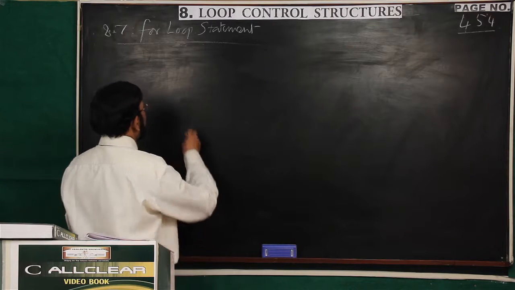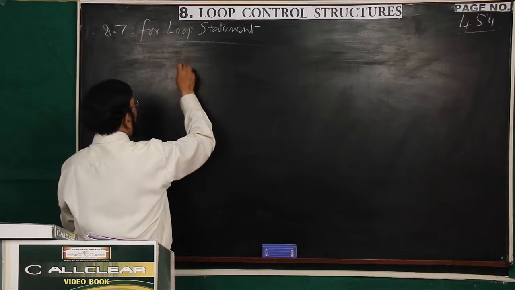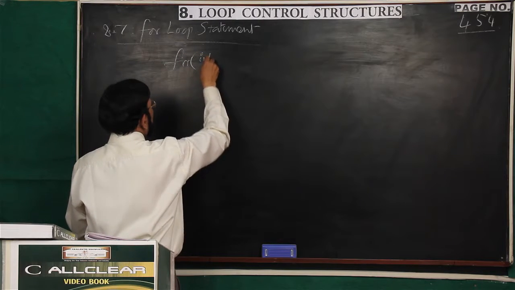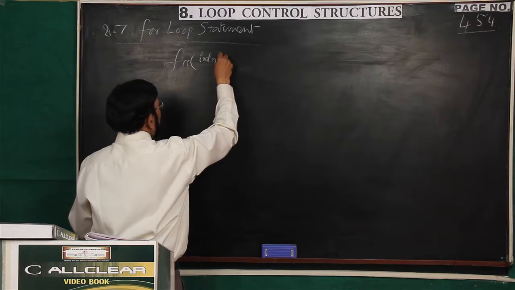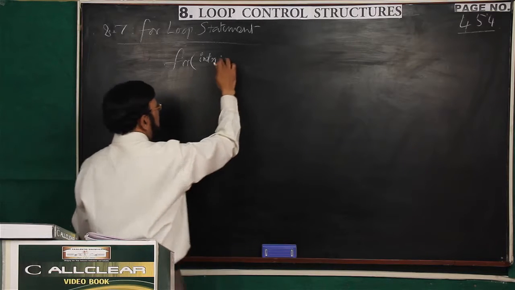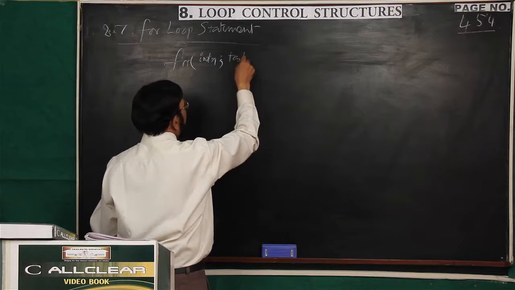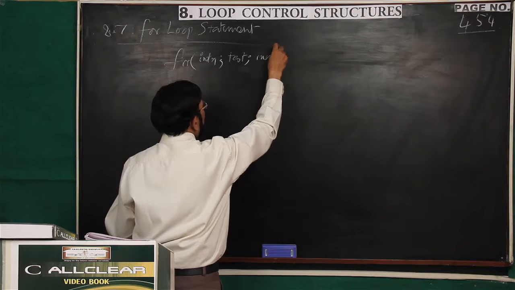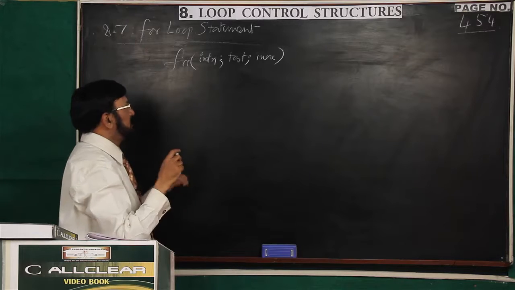Now, how to write this? Now you see, for loop, the syntax I am writing. This is initialization, semicolon, test, again semicolon, increment. This is the syntax.